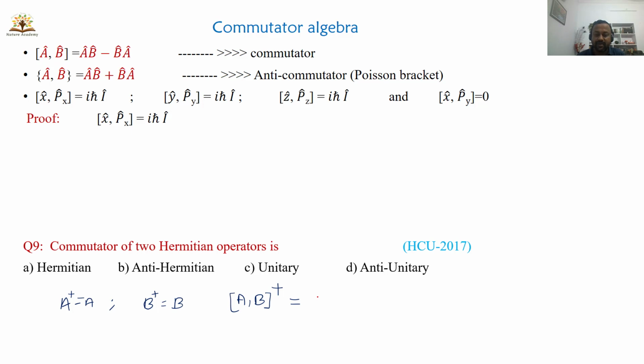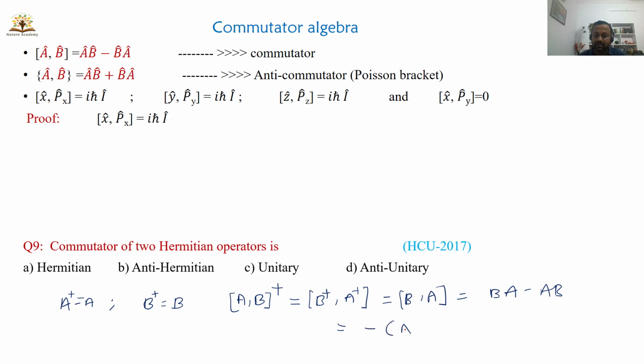So what is the formula here? I have to write B dagger comma A dagger. This is the property of Hermitian operators. Since A and B are Hermitian, B dagger can be written as B and A dagger as A. So I can write this as BA minus AB. I am trying to expand this commutator.